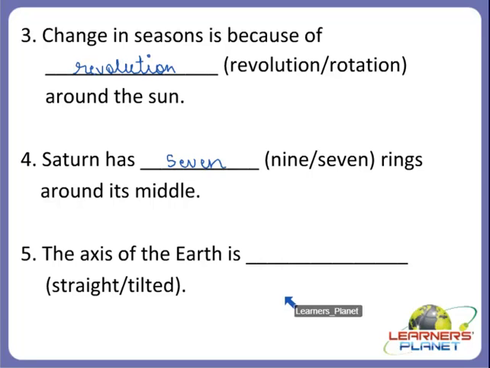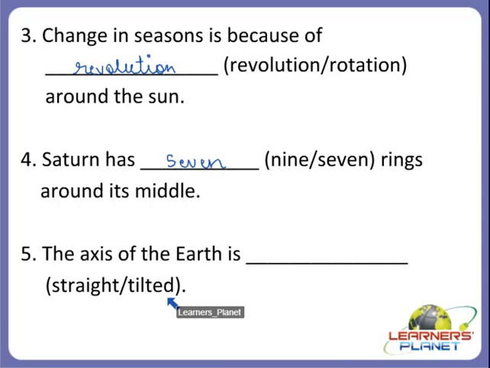Earth is dash. Yes children, we studied about it. How is the axis of our earth? Is it straight or tilted? Children, what do you mean by tilted? We discussed about it. Tilted means it is somewhat slanted, right? And I'll give you a hint that it is at an angle of 23.5 degrees, right? So the axis of the earth is actually at 23.5 degrees, right? So how can we say, is it straight or tilted?